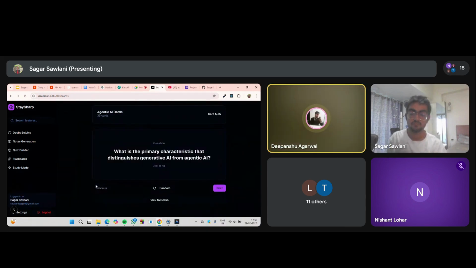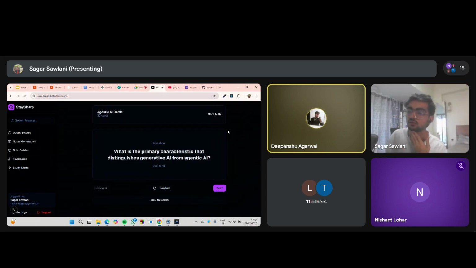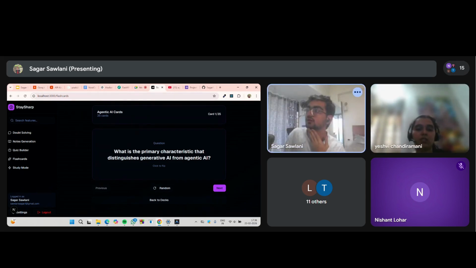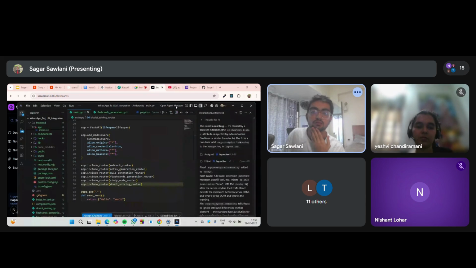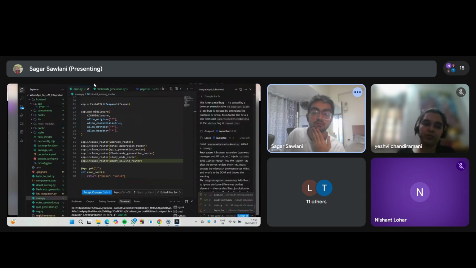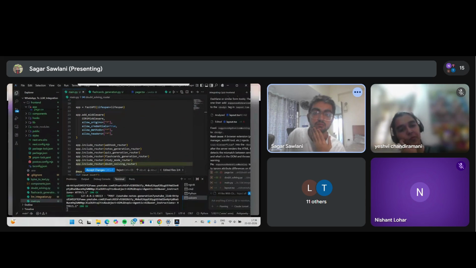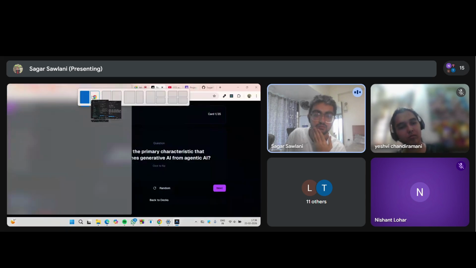Sagar, can you show the logs also side by side? Sorry, just logs. You're saying the terminal logs? Yes, split screen. Yeah, yeah. I am kind of facing high.